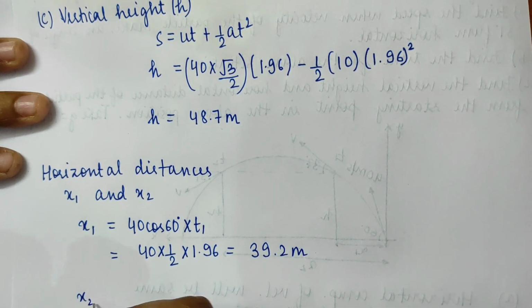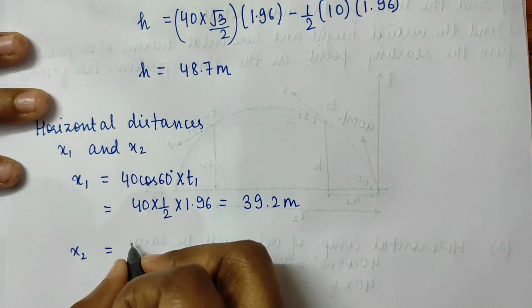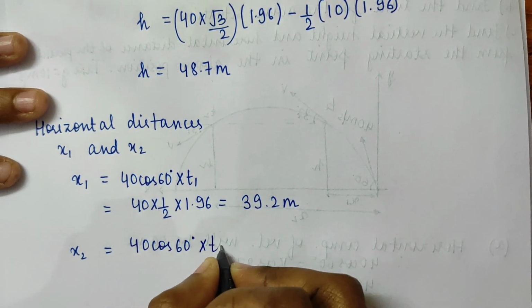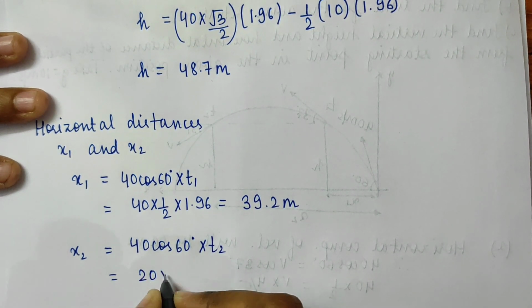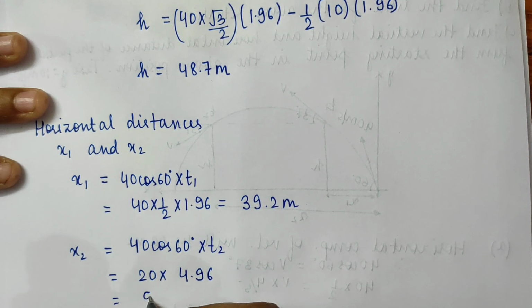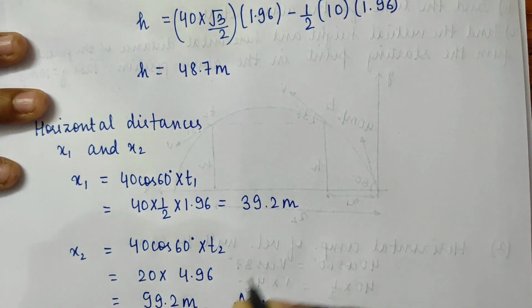For finding x2, I am going to repeat the same, but taking time as t2, 40 cos 60 degree into t2. This will be 20 into t2, which is 4.96. This will come out to be 99.2 meters. These are the answers.